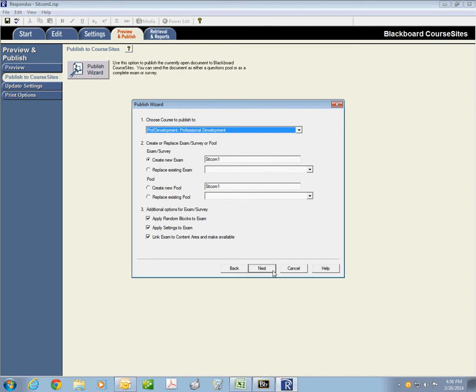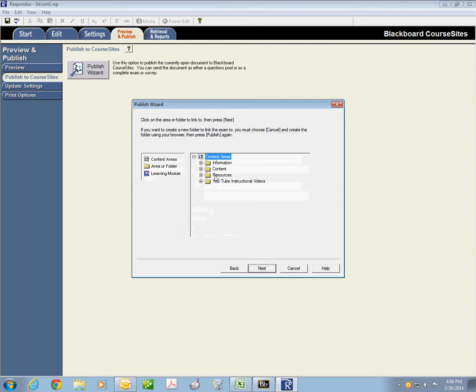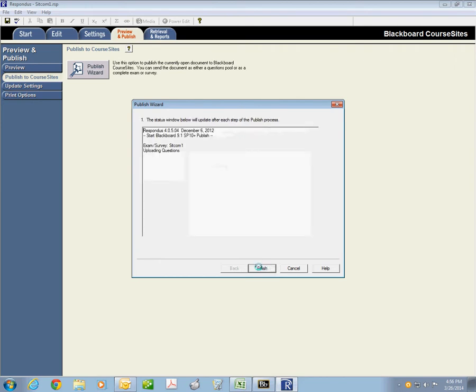Okay, but we're going to show you that you might want to just double check the settings when you go into Course Sites. I'm going to click next, and I'm going to tell it where I want to put it. I'm going to put it in my content folder. If you have more than one folder set up, you can place it wherever you want. You could have a folder just for exams if you like.